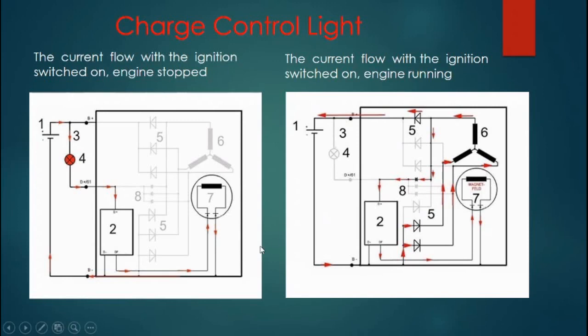A far more important function of this lamp is the transmission and provision of the field current.